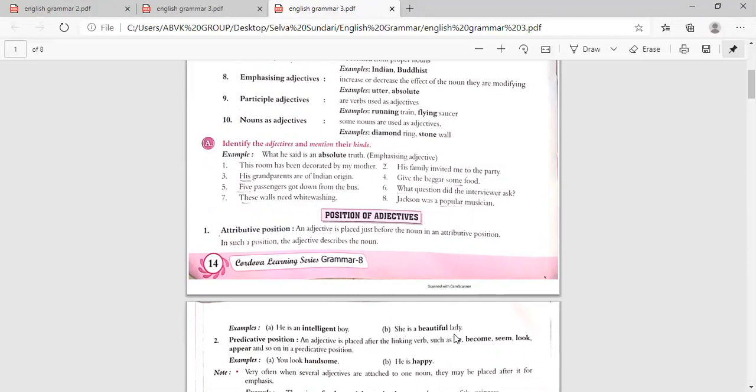"She is a beautiful lady." So what is describing the lady? Beautiful is describing lady. So beautiful is in attributive position.